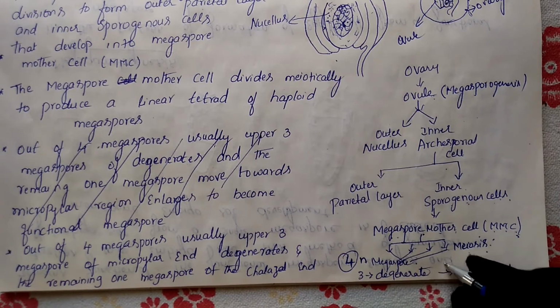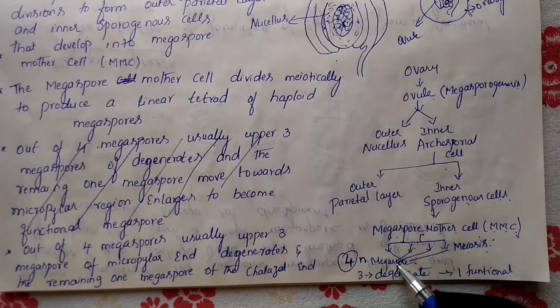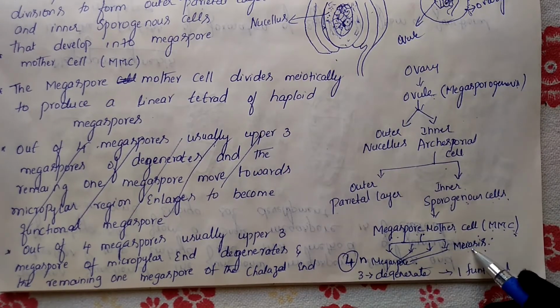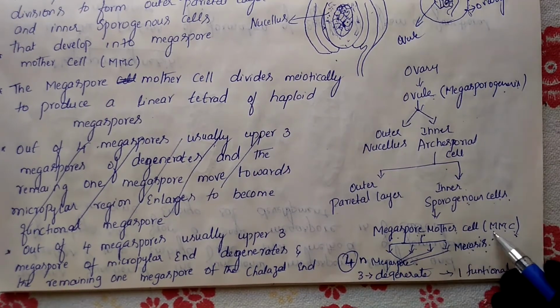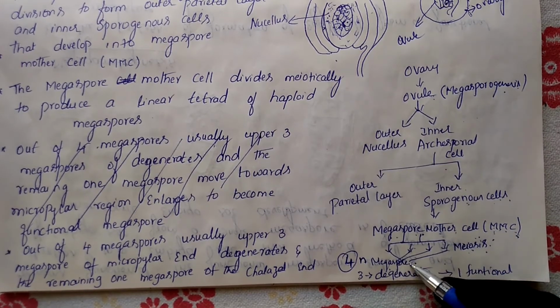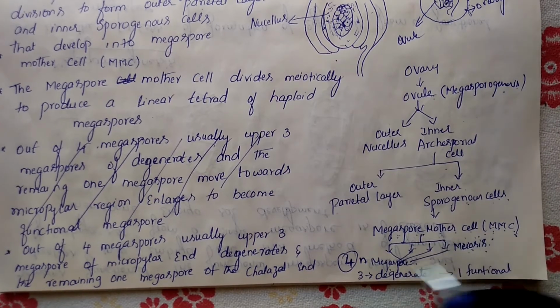So the definition of megasporogenesis is the formation of megaspores from megaspore mother cells through meiosis. From the megaspore mother cell, we get 4 megaspores.